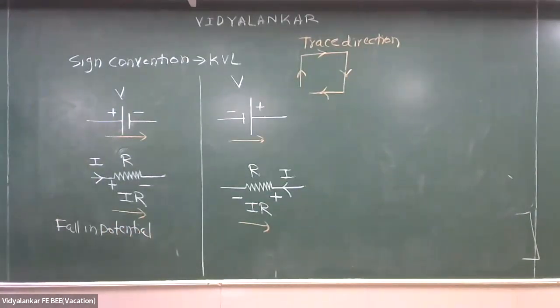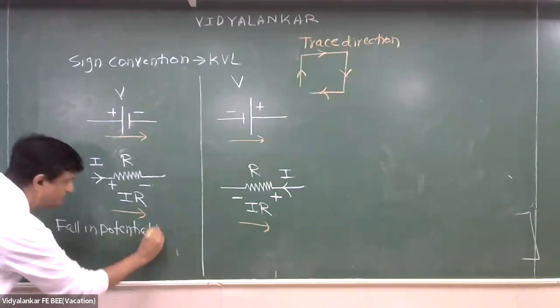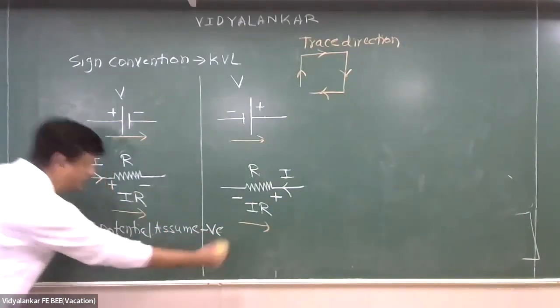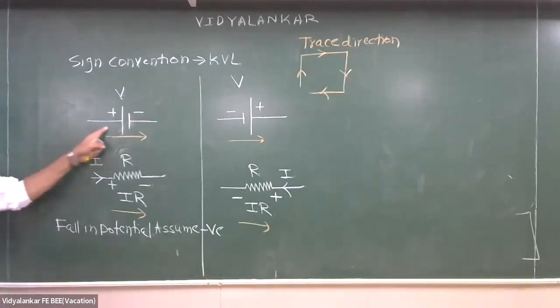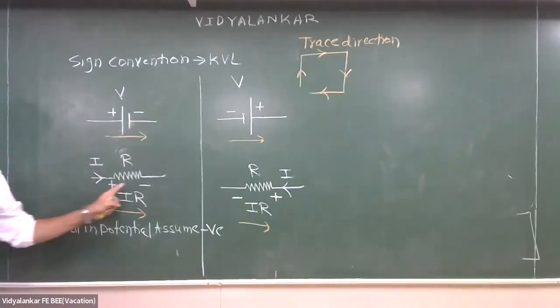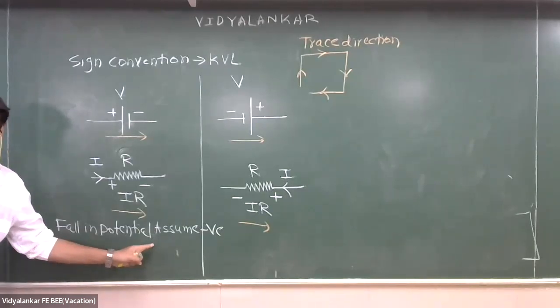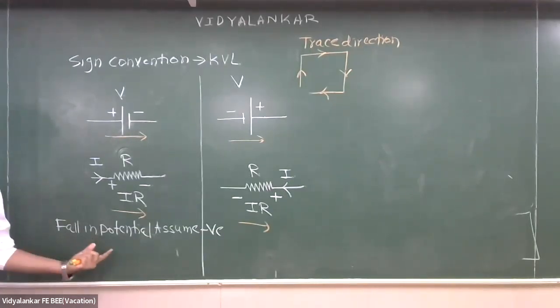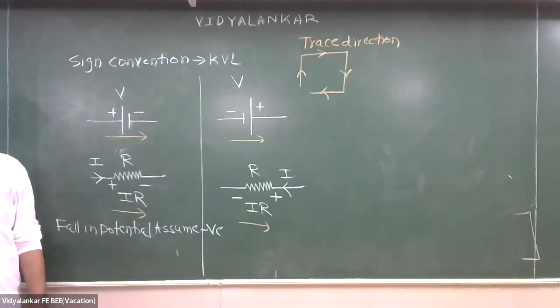I will assume fall in potential negative. I'm traveling from positive to negative. This is what I'm thinking: I'm traveling from higher potential to lower potential. So this is a fall in potential, which I will assume negative.